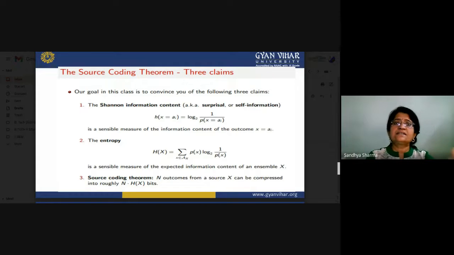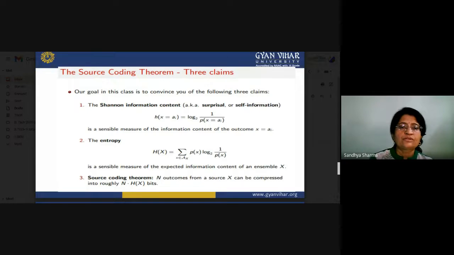So there is a summation over all the symbols that are generated from a particular source. The product of the probability and the information content of each symbol, added over all the symbols, is equal to the entropy. If you want to calculate the entropy, indicated as H(X), it is equal to the summation over all symbols generated of the probability of that particular symbol times the information content which that symbol carries. The product of these two, summed over all the symbols, is equal to the entropy.